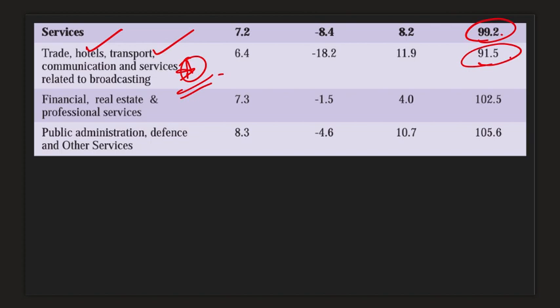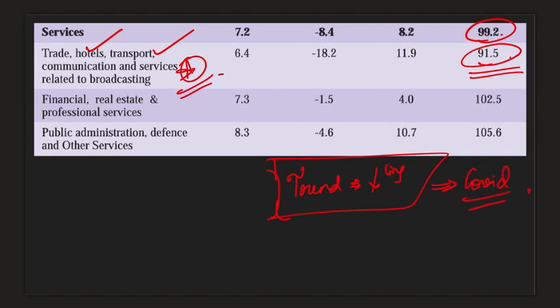As a result of all this, the services industry has, for the first time in a lot of years, fallen down. Like the trend of services is downward. So if there is a question in prelims, UPSC prelims examination famously asks economic trends. So if they say that the share of services in our Indian economy has been continuously rising, that is false. You have to consider the COVID pandemic where hotels, transport, tourism industry, they were shut down.